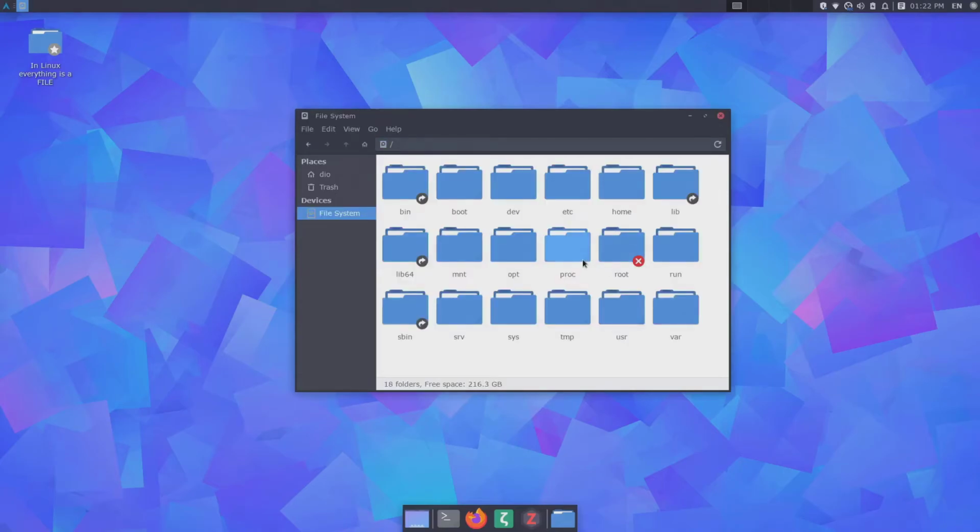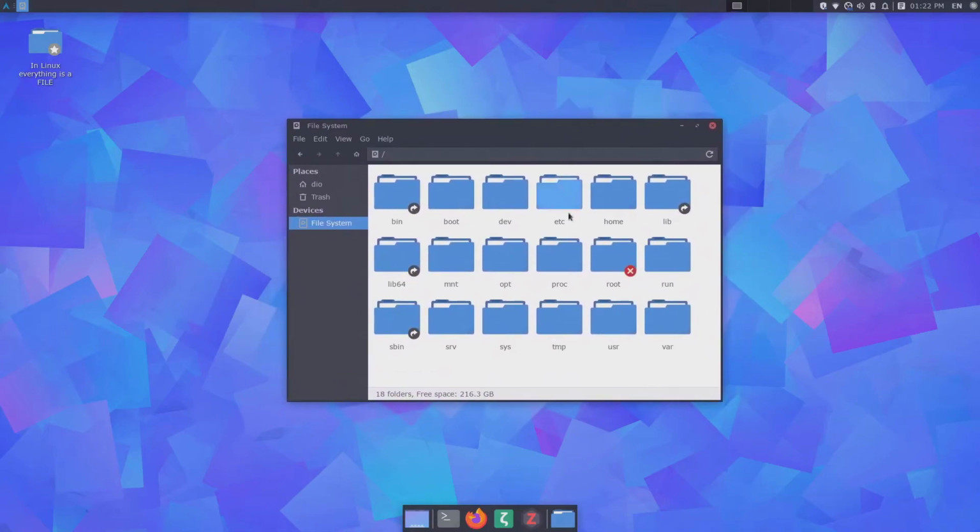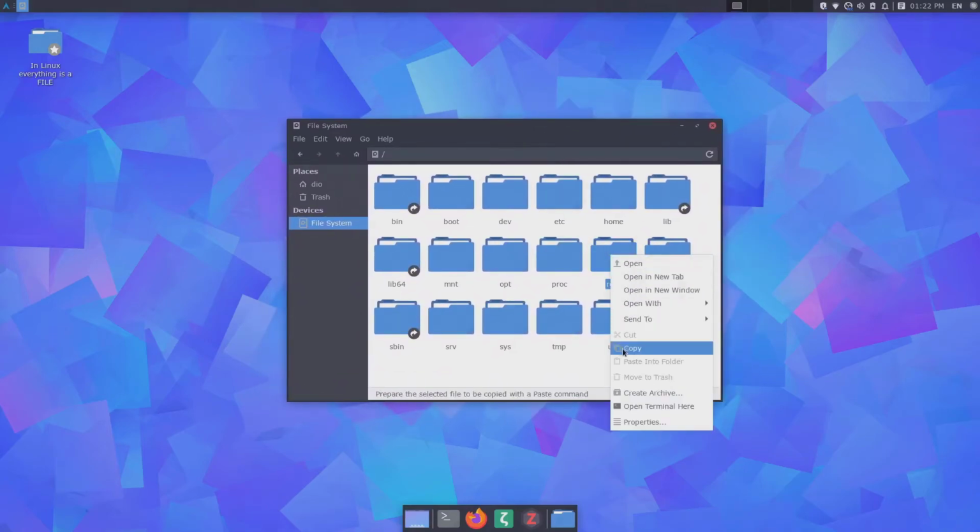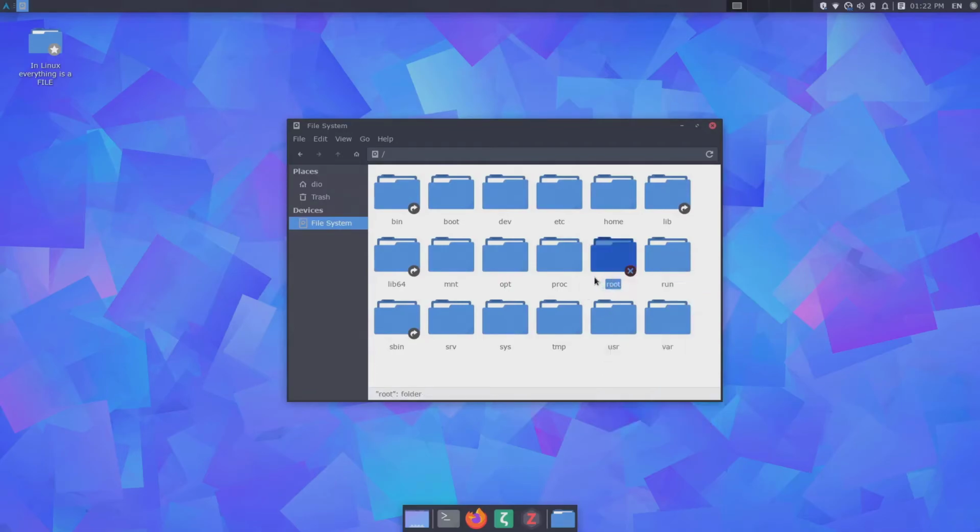So if you enter with the terminal, for example, or on some file managers, you can right click and run as administrator. You will be able to see all of the files that are stored in the root directory.